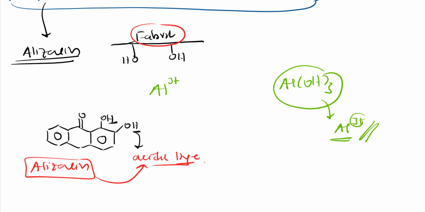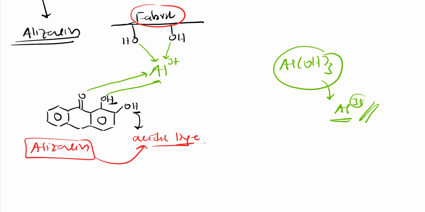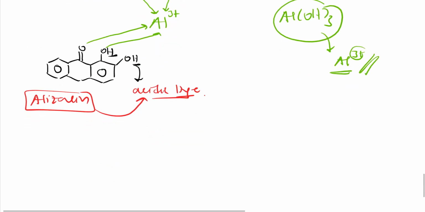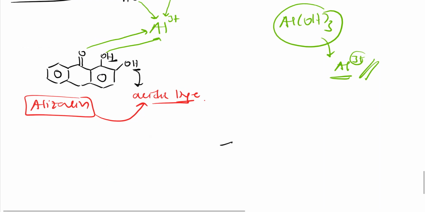So what will it do? It will form a coordinate bond with this fabric like this, and also with alizarin, because of which it forms a compound which is very stable. I will write it below here. See, simply I will write how it will form a complex. So this is our alizarin.